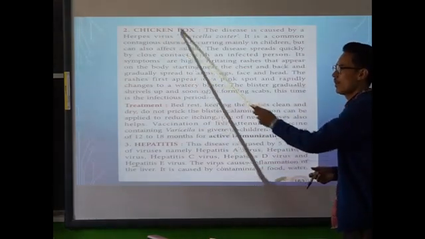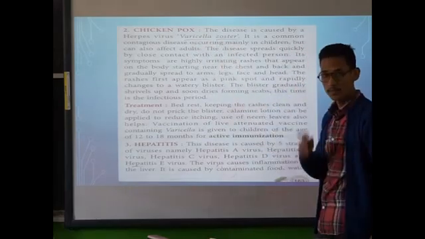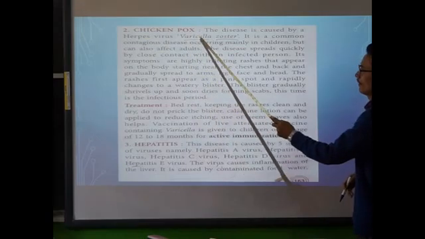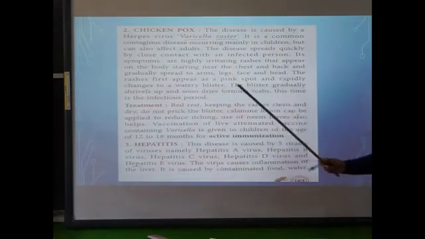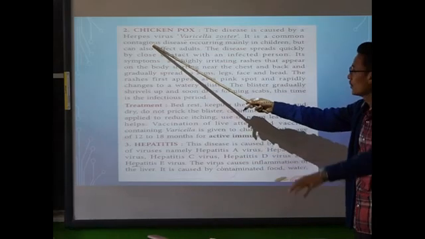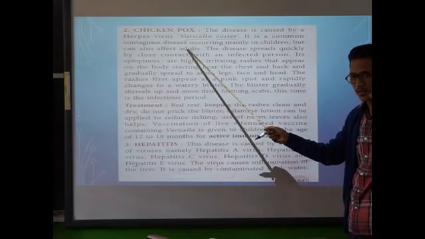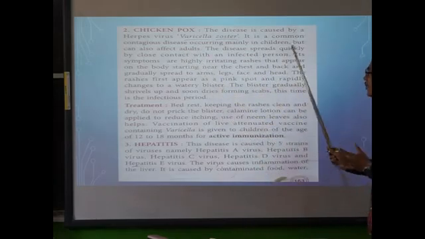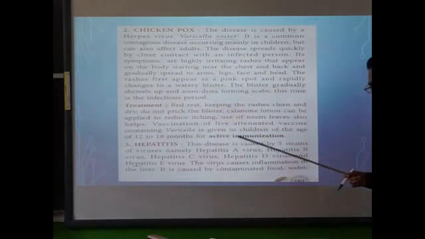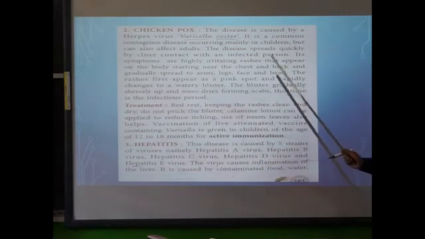Next disease, chickenpox, caused by the virus varicella zoster. Remember the name of the causative agent of chickenpox. It's a herpes virus, varicella zoster. It's a contagious disease. It can be transmitted from one individual to another. It mainly occurs in children, but adults can also be infected. The disease spreads quickly by close contact with an infected person. That means it can be transmitted from an infected individual to a healthy individual.